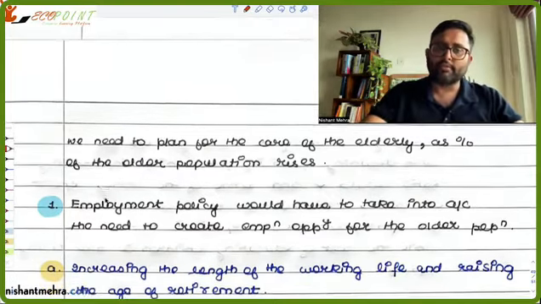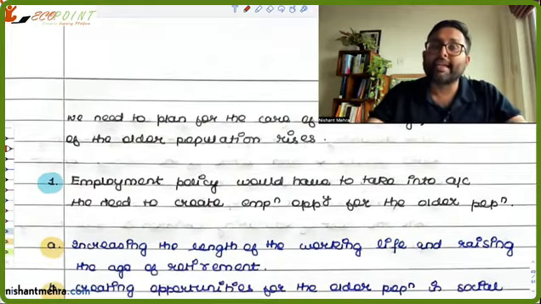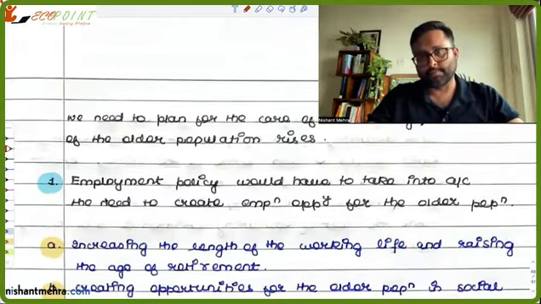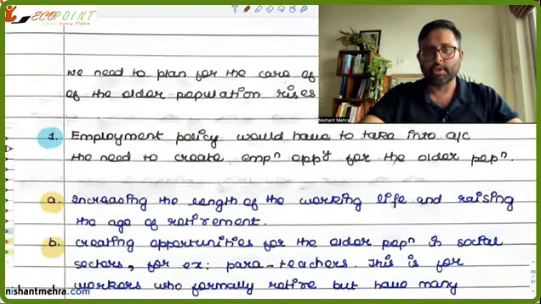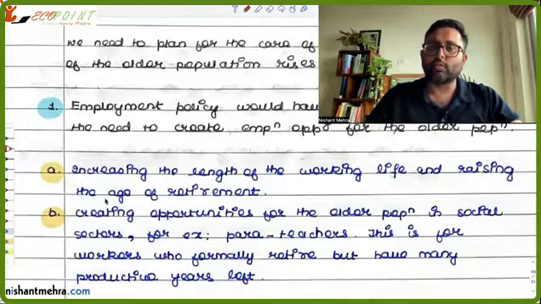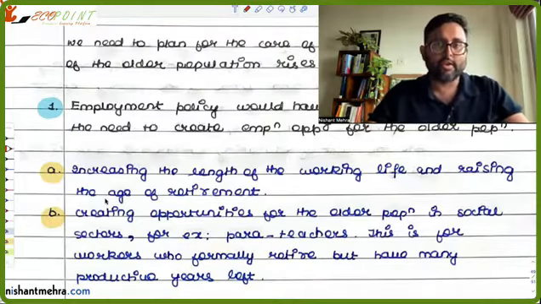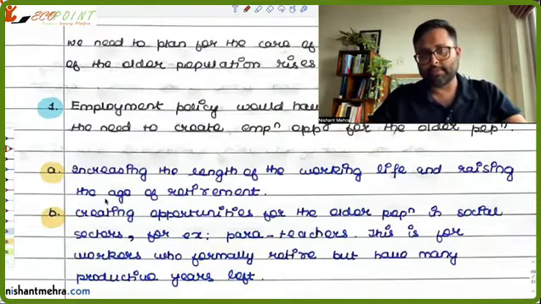So employment policy would have to take care that you need to create the employment opportunities for them, right? For the older population, one is that you can increase the working life by raising the age of retirement. That is one way. Because when they'll be working more, they have more chances to save, right? And hence they can support themselves.